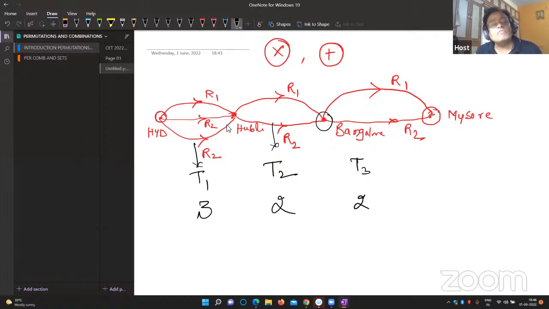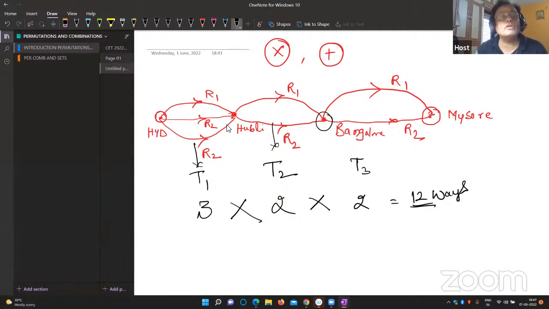What does the fundamental principle of counting say? The total work will be done by the product of each work: 3 into 2 into 2, 6 into 2, that is 12. That is, a man can reach Mysore from Hyderabad in 12 ways. What is the fundamental principle? I will tell you the first definition.